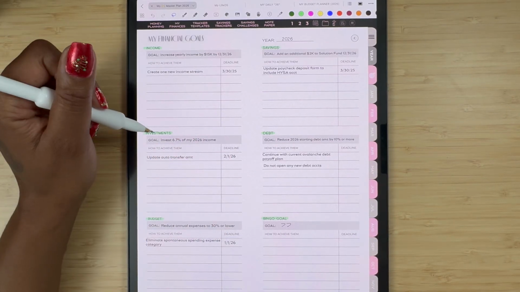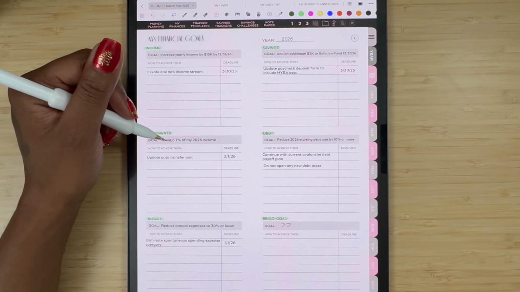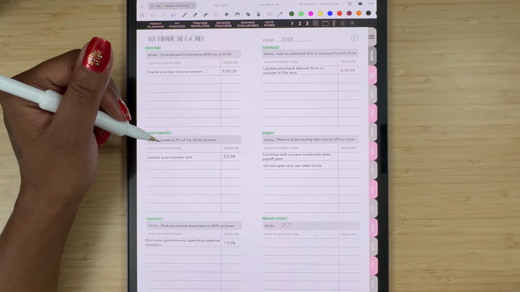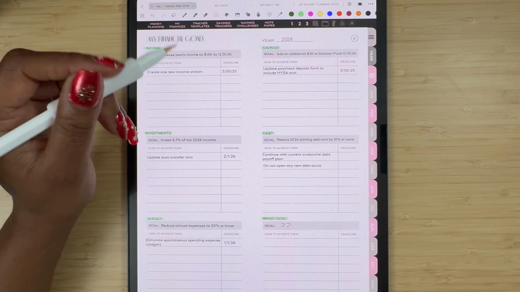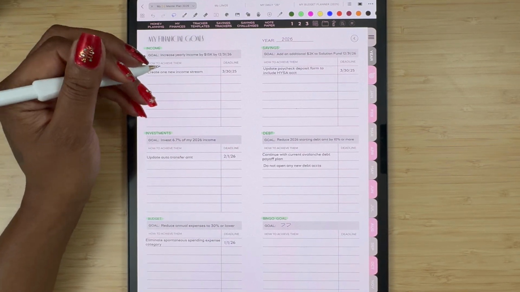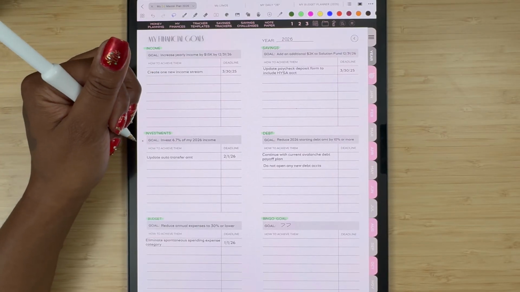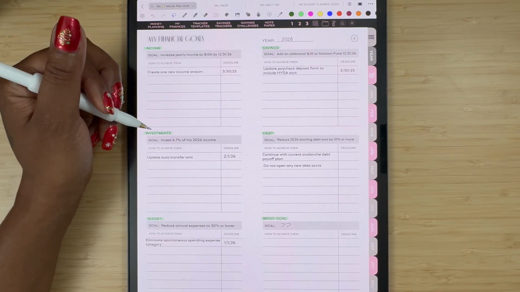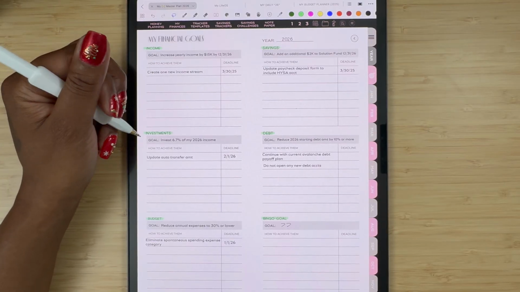Okay, and then for my investments, I want to invest 6.7% of my 2026 income, because my investment percentage went down in 2025. I was not thrilled or impressed with the amount that I invested in 2025. So I definitely need to ramp that up in 2026, being that I'm only going in one direction. And I feel like I have more days behind me than I have in front of me. So I need to make sure that I get my future money in order.